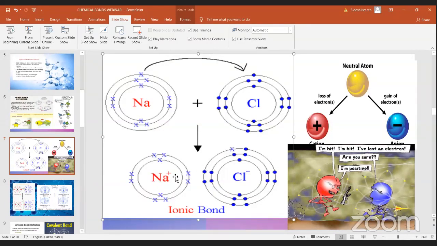Now sodium has 2 electrons in its inner shell and its last shell is completed with 8 electrons, so Na plus is stable. And chlorine has gained 1 electron and now its last shell has 8 electrons, and chlorine is also now stable. This is not a type of sharing. Here the electrons are transferring. Covalent bonding is mainly about sharing.